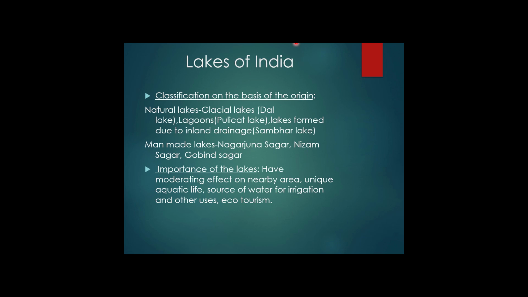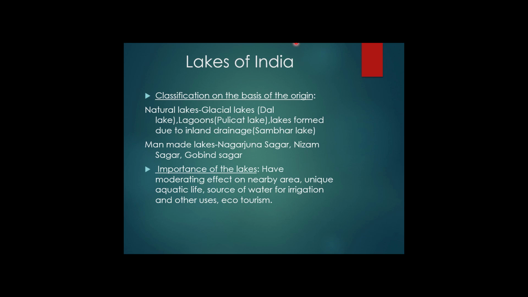One fact is that the lakes of large extent are called seas. The larger lakes are termed as seas, like Caspian Sea, Dead Sea, Aral Sea, Lake Baikal. These are the largest seas. There are natural lakes like glacial lakes, which are formed by the action of glacier through erosion of glacier, like Dal Lake. Dal Lake was formed through glacier activity, through glacial erosion.